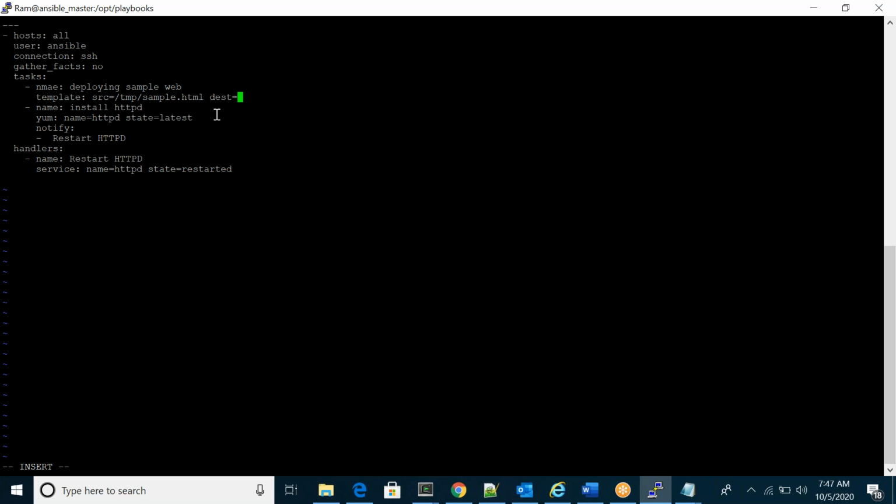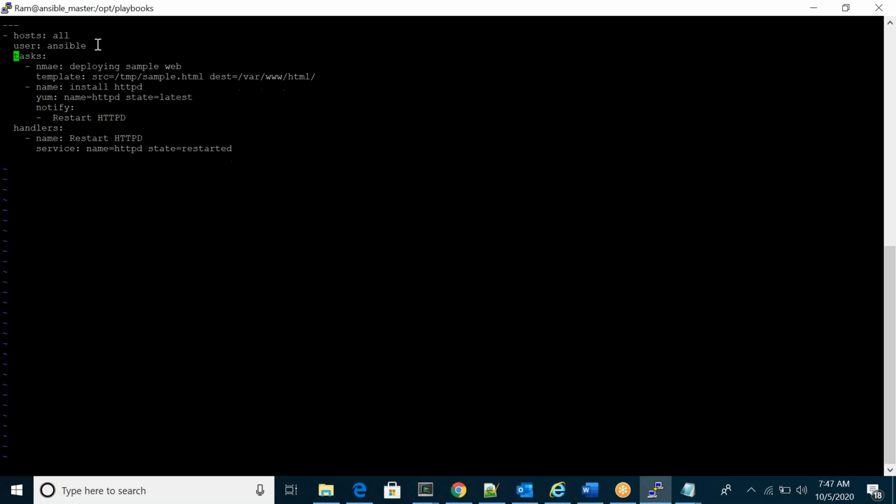For example, I want to deploy an HTML file in Apache. We'll discuss that later. Name, just for correct spelling: deploy my sample web using the template module, for source to destination, deploying something.